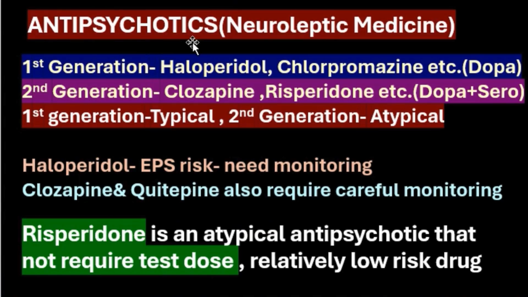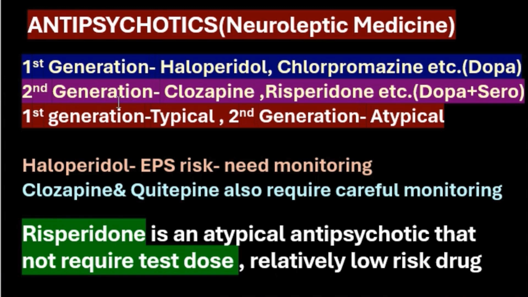Antipsychotic drugs are also called neuroleptic medicine. This is one of the important questions repeated. So be careful about these kinds of points which I am mentioning from my previous experience in exams. Antipsychotics are otherwise called neuroleptic medicine. There is first generation, second generation, and third generation also. I will mention here first and second. First generation drugs are haloperidol and chlorpromazine. This is for dopamine blockage. It is blocking the dopamine receptors, first generation.